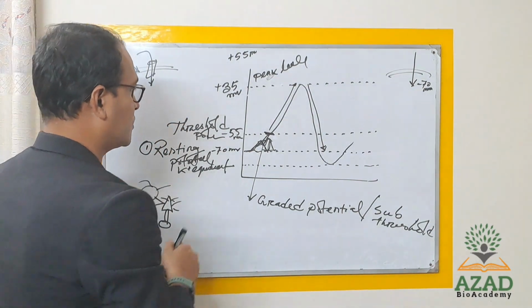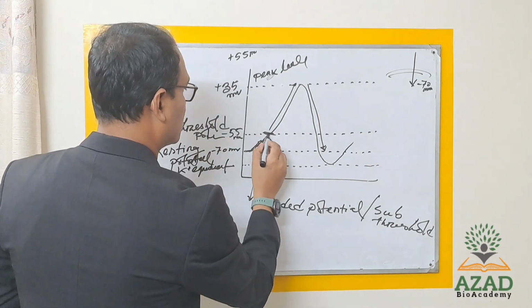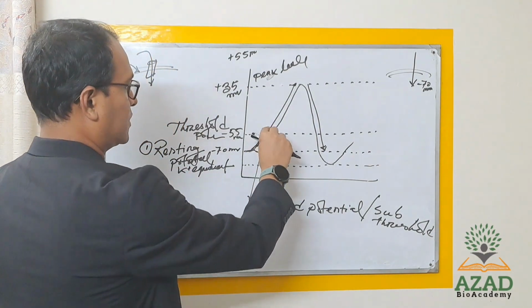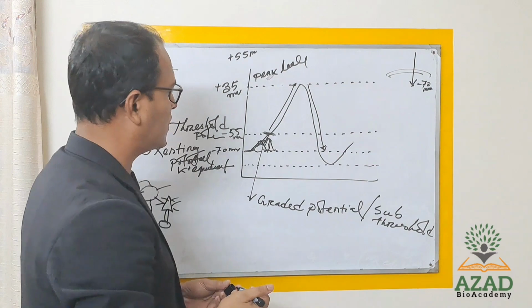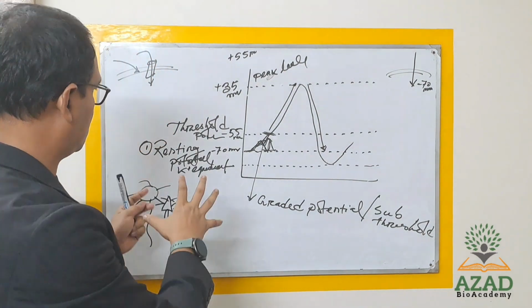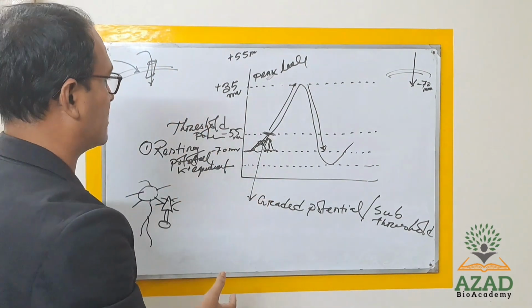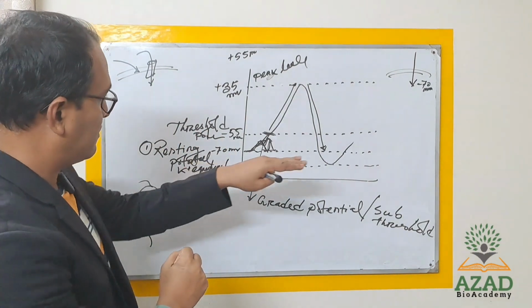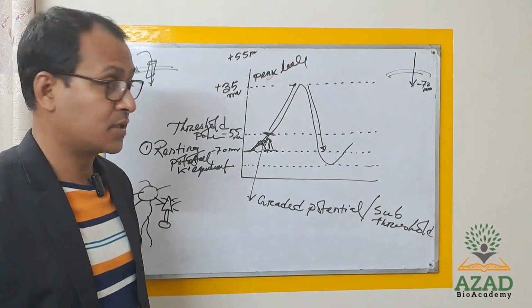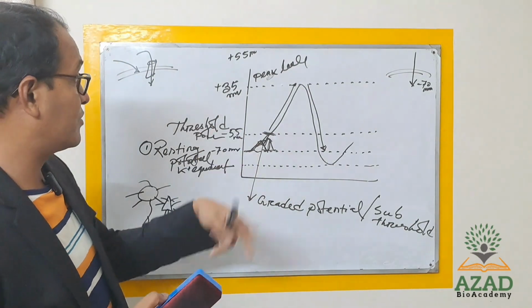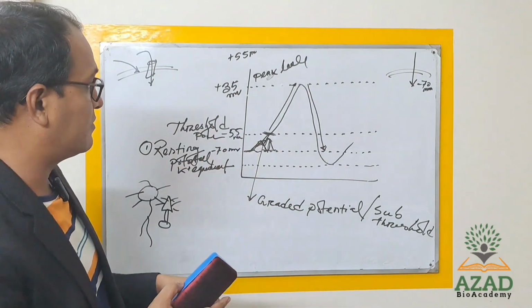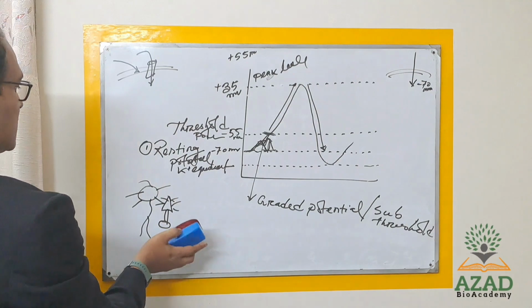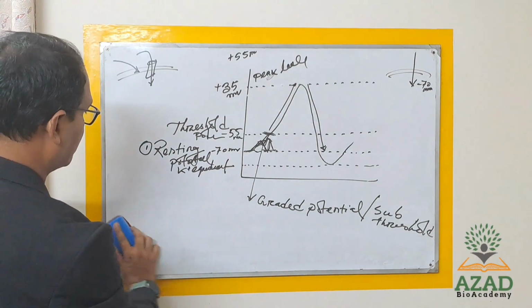So from here the voltage gated sodium channel will open. Actually I'm just discussing different parameters, but I missed out what the membrane condition is in the resting state, the ions inside and outside. So I'm just drawing it here.